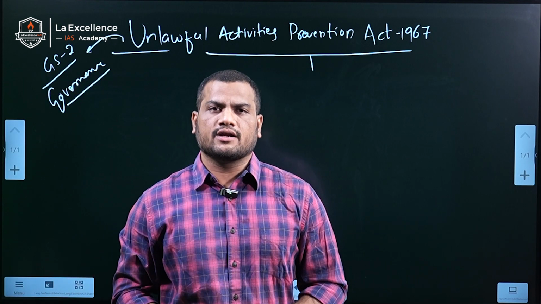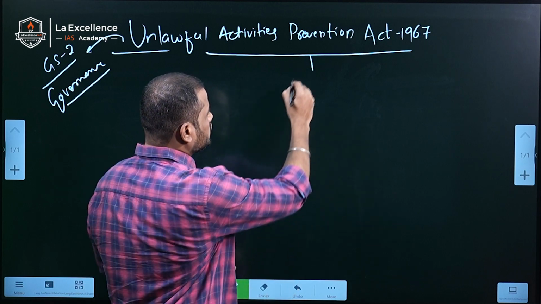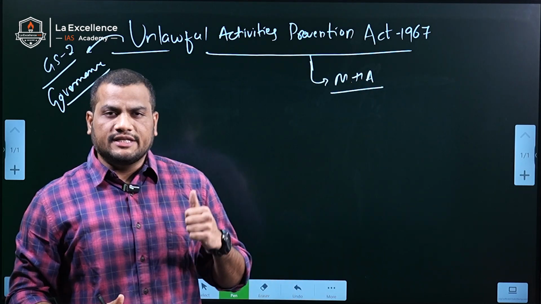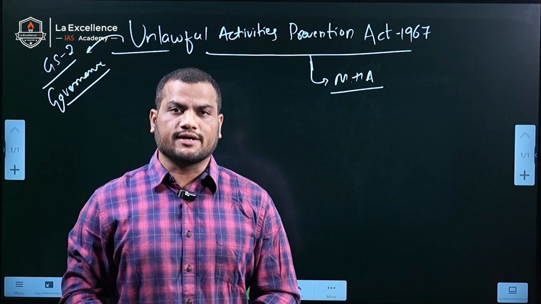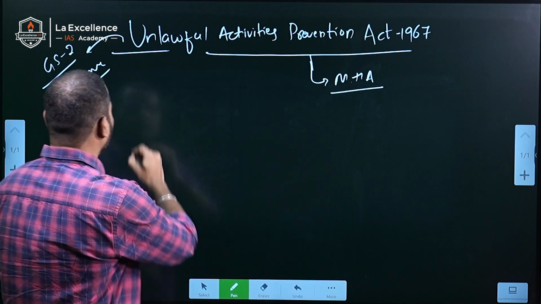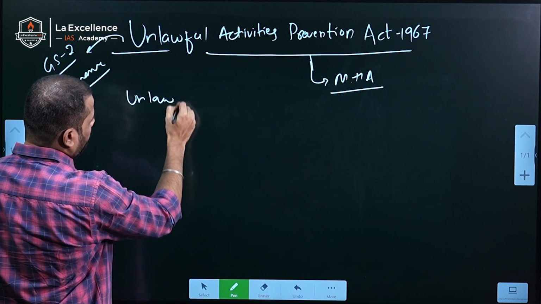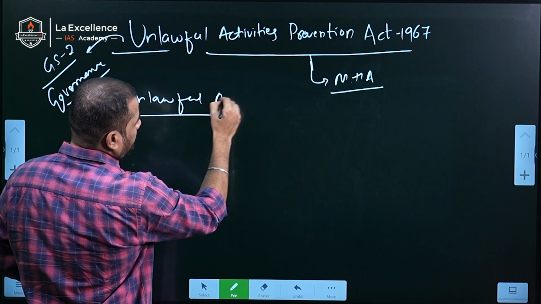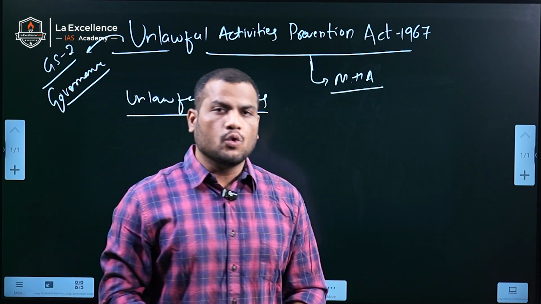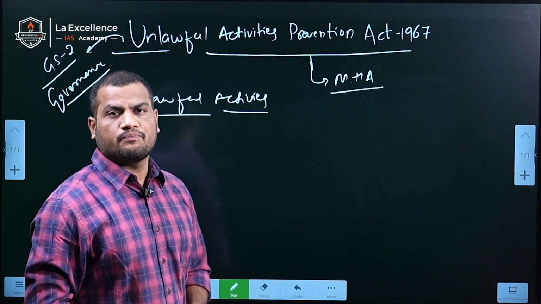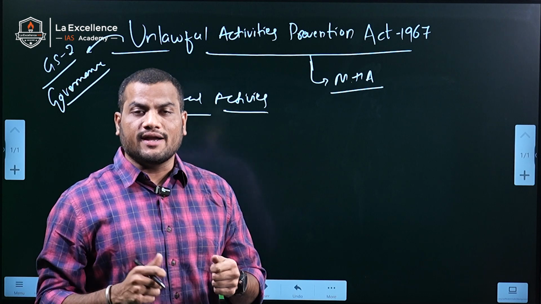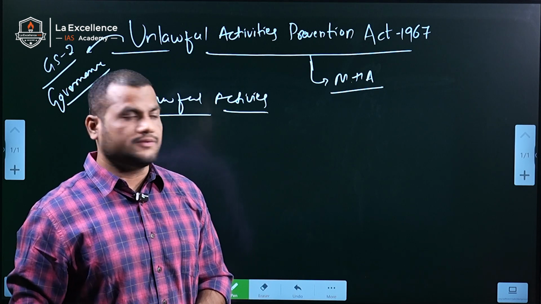This is a major anti-terror law in the country, enforced by the Ministry of Home Affairs. This law gives the power to the central government to designate any association as an unlawful association. And also, this act penalizes any individual who is involved in unlawful activities, has membership in such an unlawful organization, and also funds such unlawful activities.